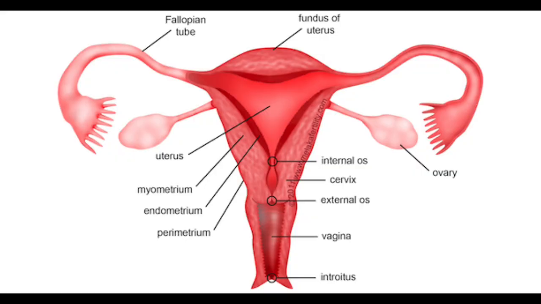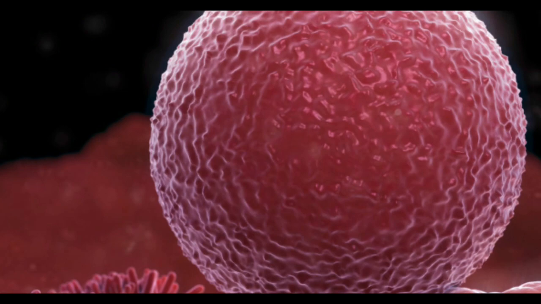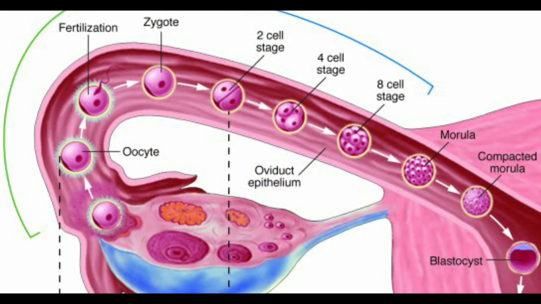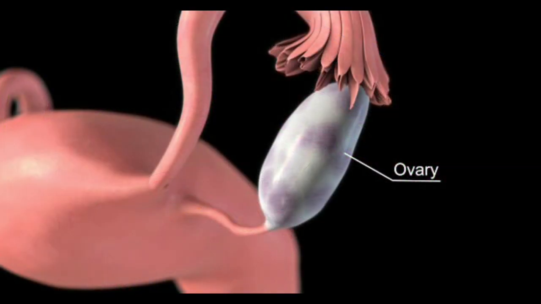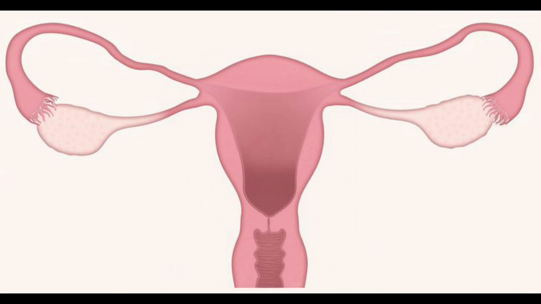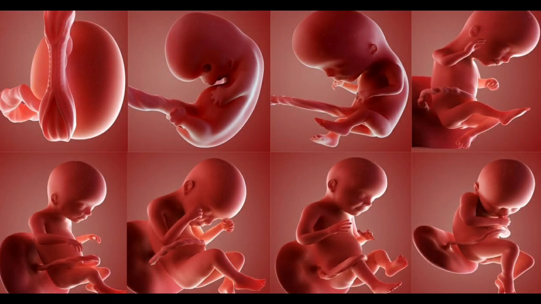Now we will discuss female reproductive organs. The female reproductive organs are a pair of ovaries, oviducts or fallopian tubes and the uterus. Ovary, which is a small oval shaped structure, produces female gametes called ova or eggs. In human beings, a single matured egg is released into the oviduct by one of the ovaries every month. Oviduct is the tube which is near to the ovary. Uterus, which is an inverted pitcher-like structure, is the part where development of the baby takes place.